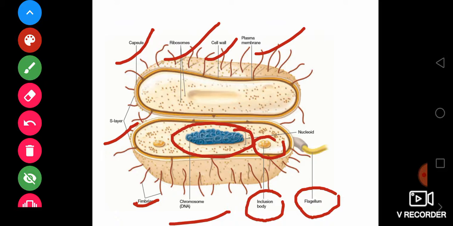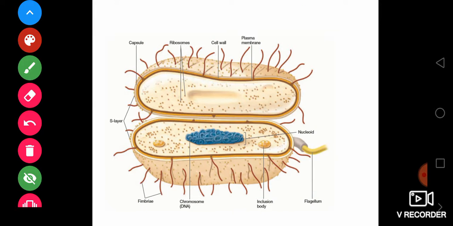You can see on the screen that the plasma membrane is there, which I highlighted in red, and the cell wall is there because bacteria have a cell wall. Remember these things, because plants, bacteria and fungi have a cell wall, but the cell wall is not found in animal cells. So we saw the typical structure of the bacteria. We labeled some points here. Let's move to the next slide.